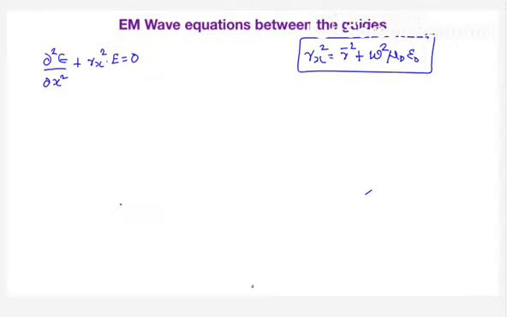The process. Okay, now you have this differential equation, and you try to solve this differential equation and give me an equation for electric field. So please do that.